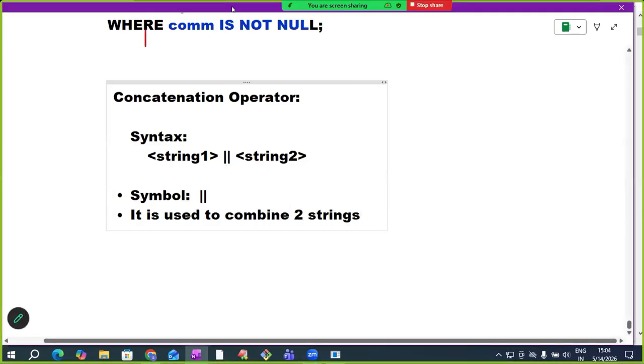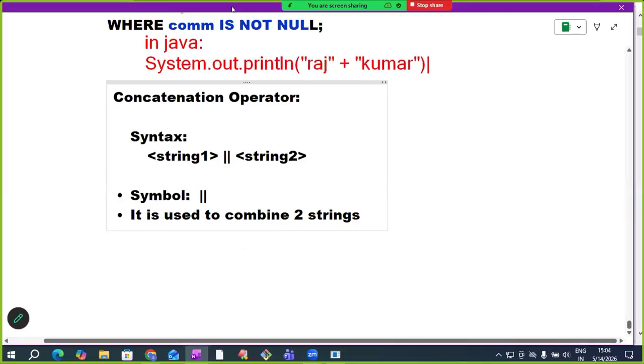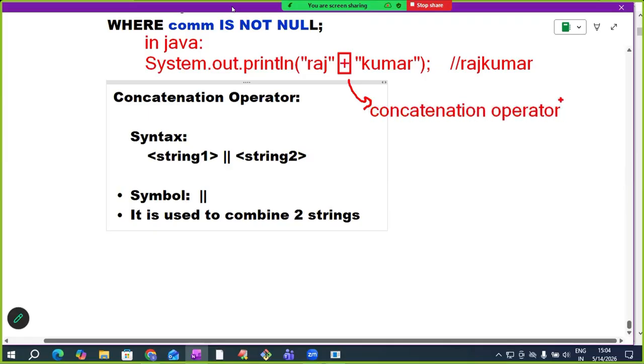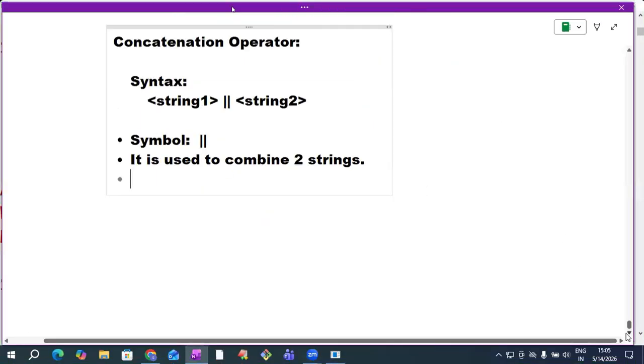Okay, you tell me now. In Java, I'm writing System.out.println Raj plus Kumar. What output do we get? Raj Kumar. So here this plus is acting like the concatenation operator. In Java, plus performs concatenation. This Raj string is combined with Kumar. So just like in Java, plus is the concatenation operator. In our Oracle SQL or PL/SQL, the two pipes are the concatenation operator. Very useful operator. To combine two strings, we use it.